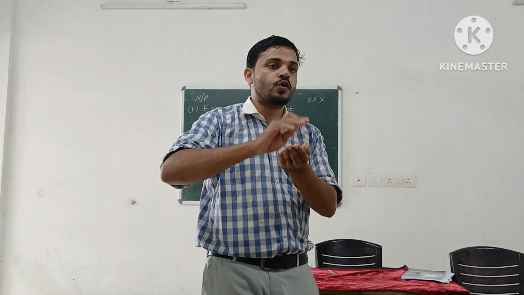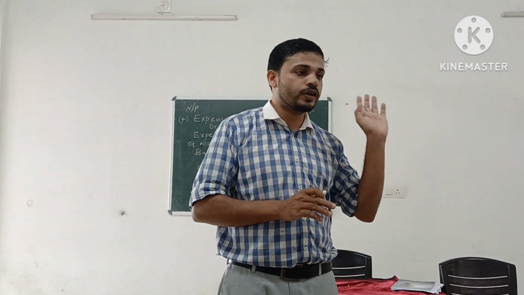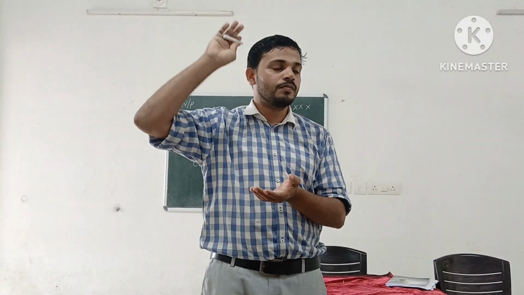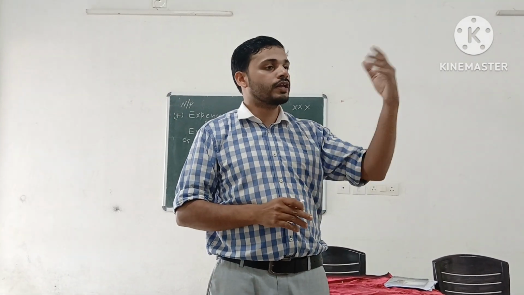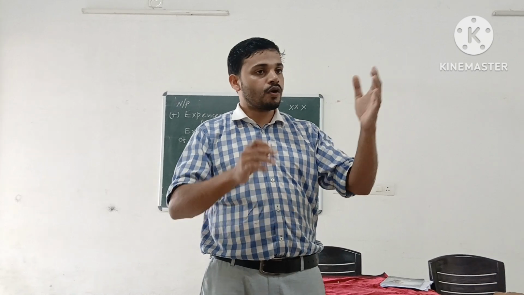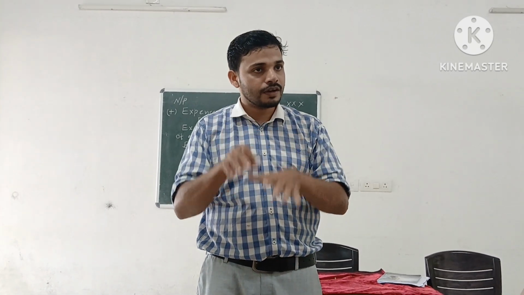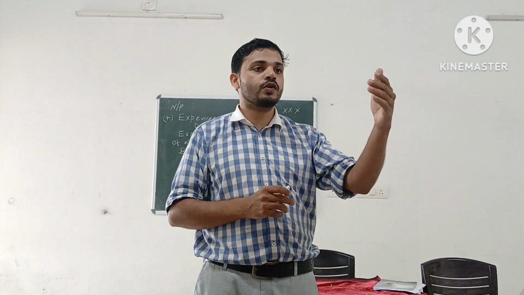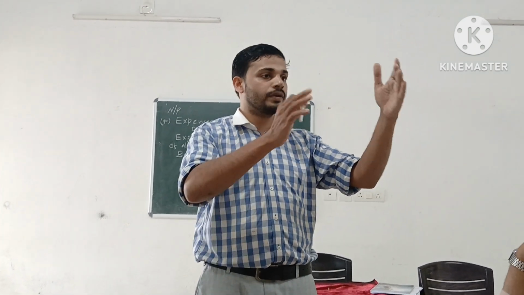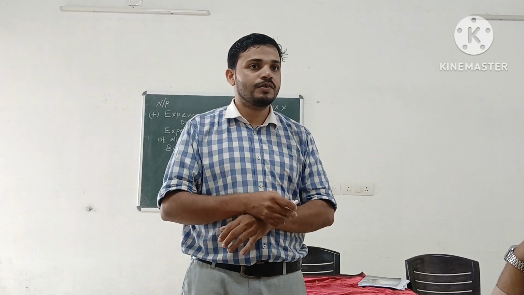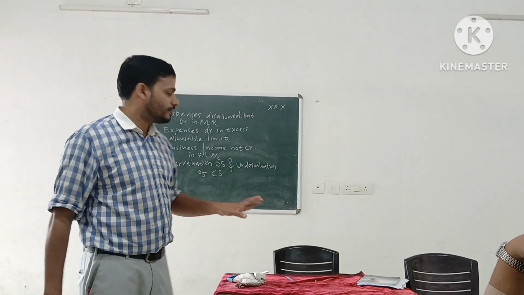When closing stock increases, profit also increases. When opening stock increases, profit decreases, because opening stock is debited as an expense, but closing stock is credited as an income. Clear?